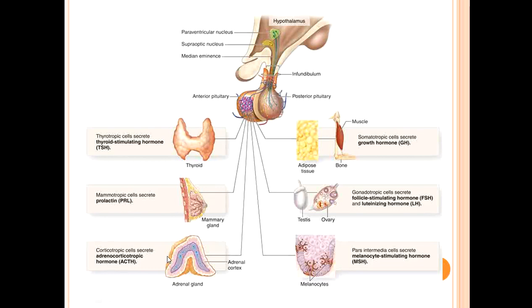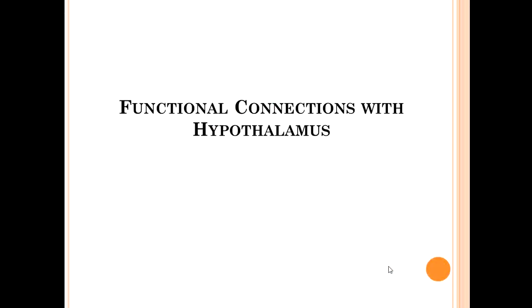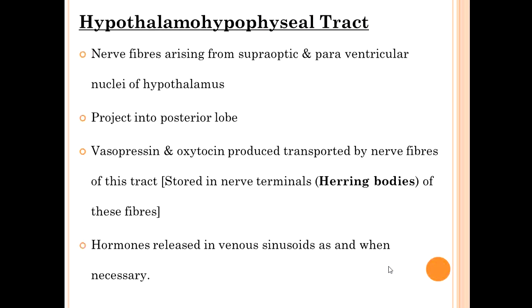Then corticotrophic cells will be secreting ACTH, adrenocorticotropic hormone. The somatotropic cells will be secreting growth hormone. Gonadotropic cells will be secreting follicle stimulating hormone and luteinizing hormone, and pars intermedia cells will secrete melanocyte stimulating hormone. Okay. Now what are the functional connections with the hypothalamus?